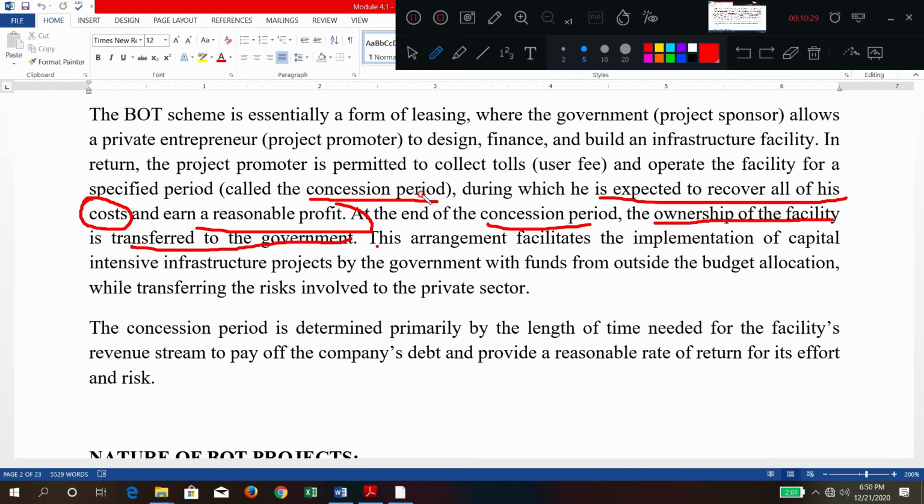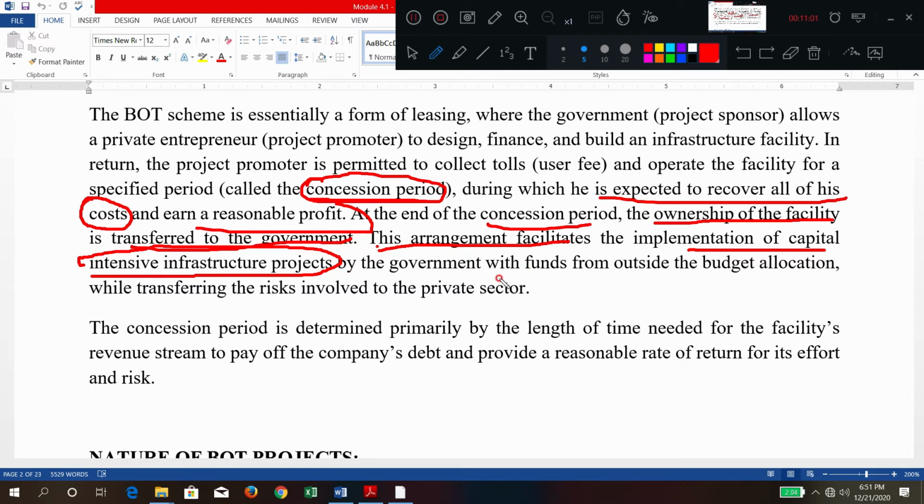You remember this point. After this concession period, after this leasing time, after getting sufficient cost plus profit, the ownership is going to return to the government entity. So what is happening here? This arrangement facilitates the implementation of capital intensive infrastructure projects. These infrastructure projects are big, 1,000 crores, 2,000 crores.